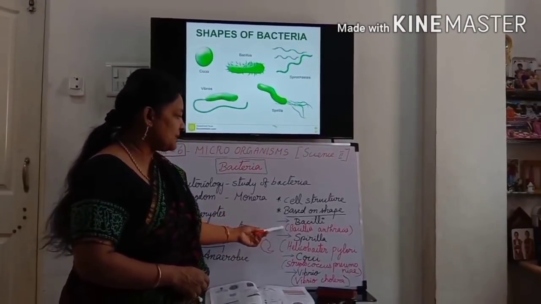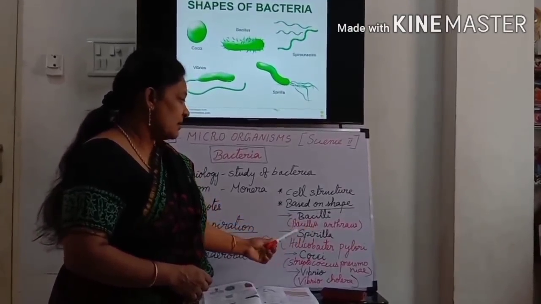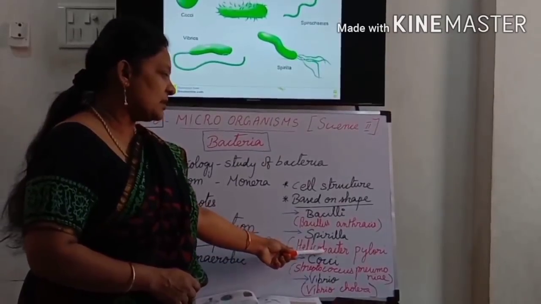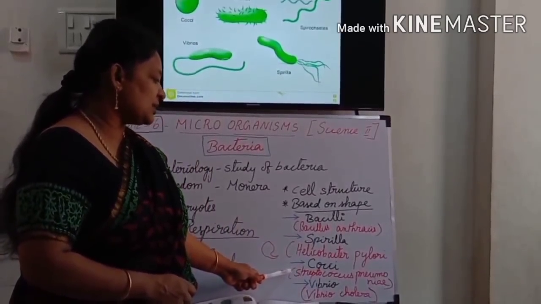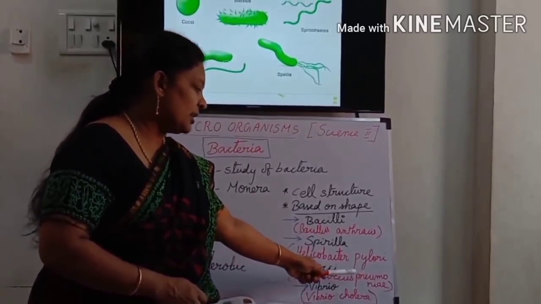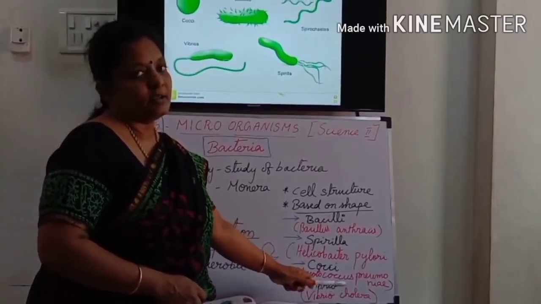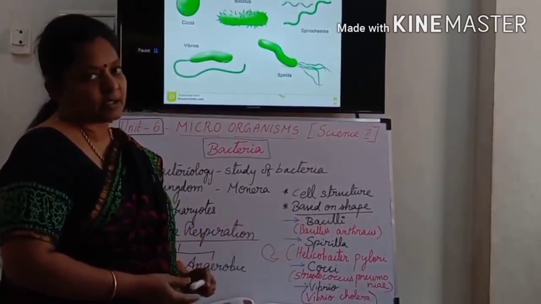See the examples for Bacilli: Bacillus anthracis. And example for Spirilla is Helicobacter pylori. And example for Cocci is Streptococcus pneumoniae. Vibrio is Vibrio cholerae. So cholera disease is caused by this comma-shaped bacteria.